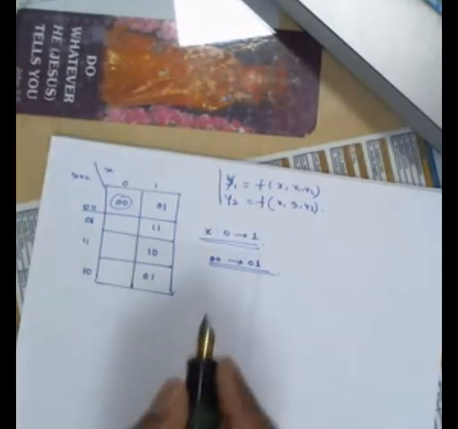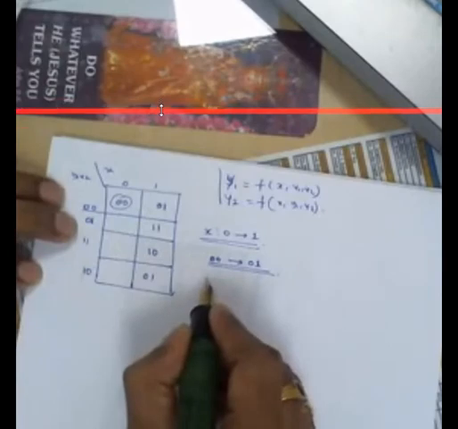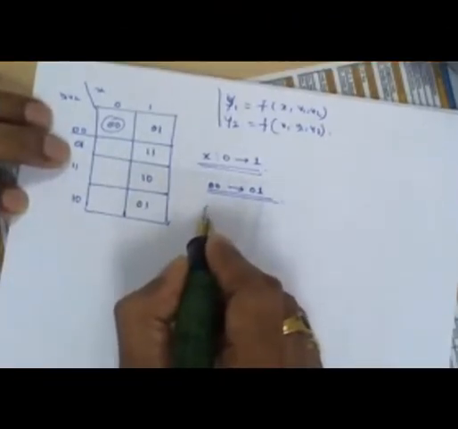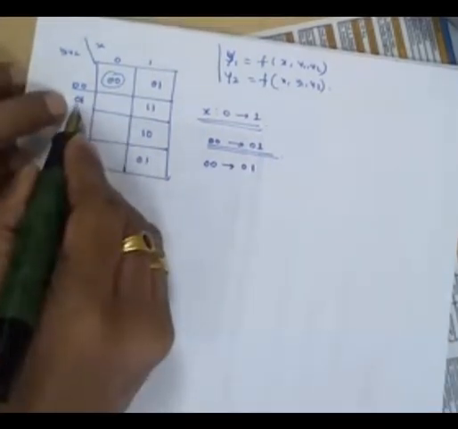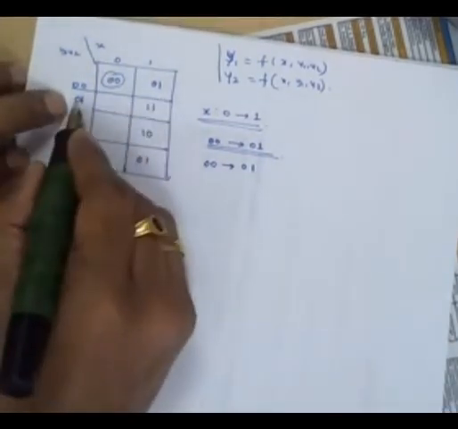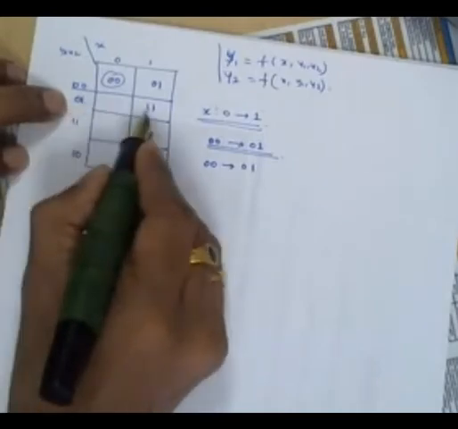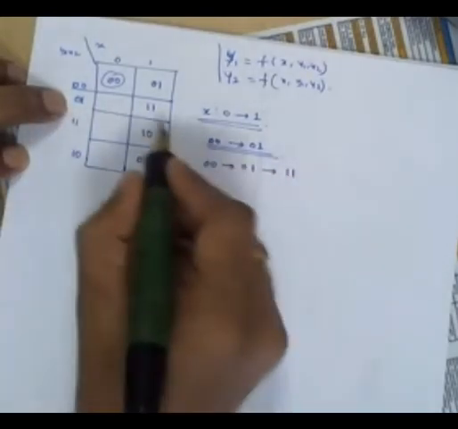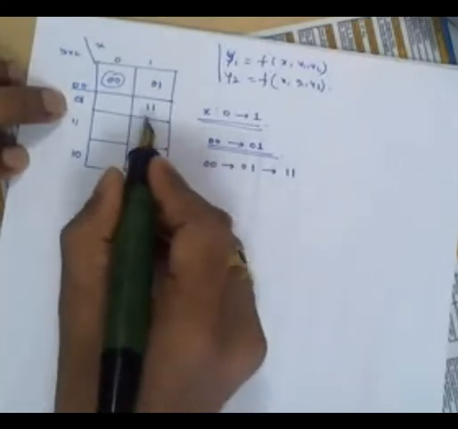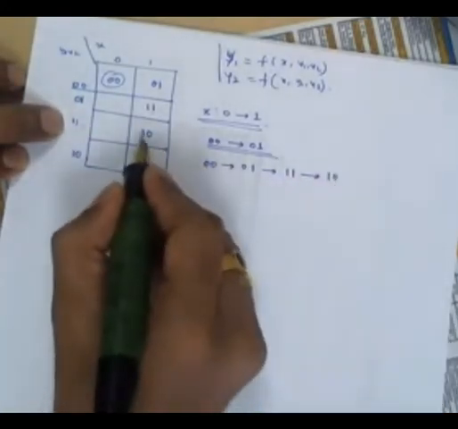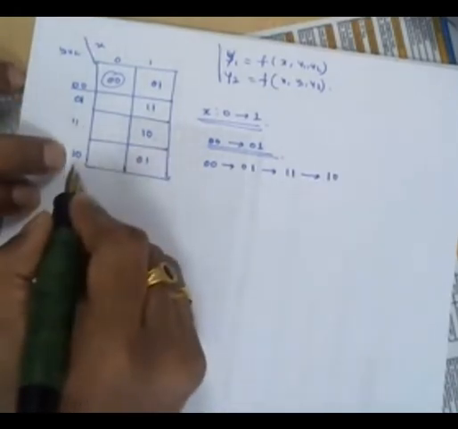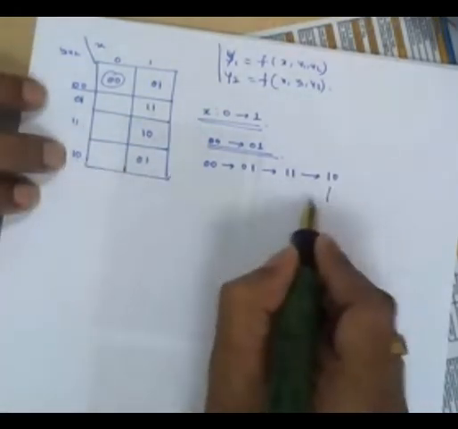Now you assume in this circuit it is fine. Assume it is happening. It goes from 0, 0 to 0, 1. Then here 0, 1, because that capital Y1, Y2 will become the small y1, y2, no? Go to 0, 1. Then the 0, 1 will become 1, 1. Correct, no? Then you go to 1, 1. Then the 1, 1 will become 1, 0. Then you go to 1, 0. Then the 1, 0 will become 0, 1.